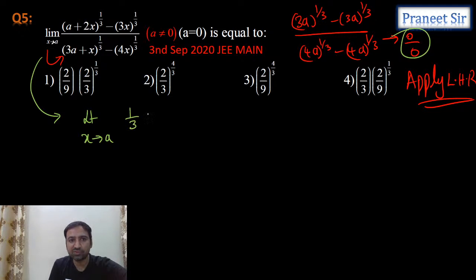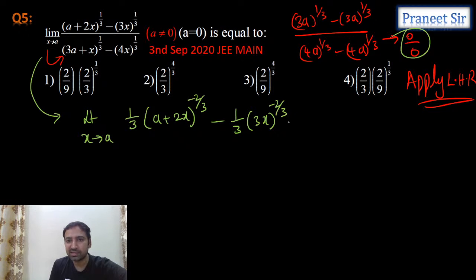Numerator differentiation is 1 by 3 into (a plus 2x) whole power 1 by 3 minus 1, which is minus 2 by 3, minus 1 by 3 into (3x) whole power minus 2 by 3 into 3. 3x differentiation is 3. And here also 2 is there, guys. I forgot this 2. So here into 2 is there. Why? Because a plus 2x differentiation is 2.